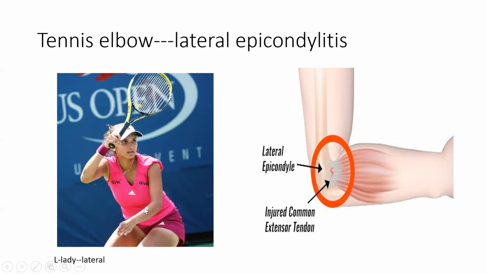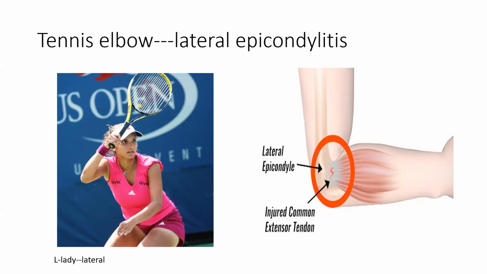In the forearm there are flexors and extensors. The common origin of the flexors is the medial epicondyle, and the common origin of the extensors is this lateral epicondyle. So the lateral common epicondyle is the origin point of the common extensor tendons. All the tendons arise from here. Sometimes because of some sort of movements, every time there is some movement, there is some strain on that origin point. So if there is any tear or inflammation on that lateral epicondyle from where the extensors arise, there will be a problem known as tennis elbow.